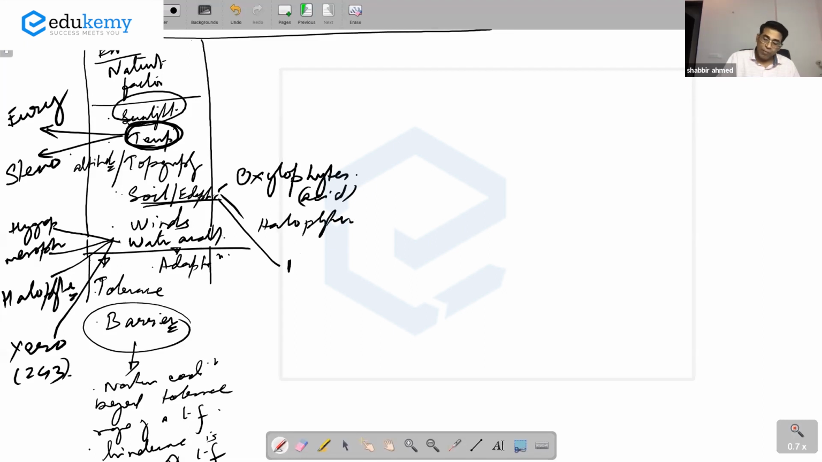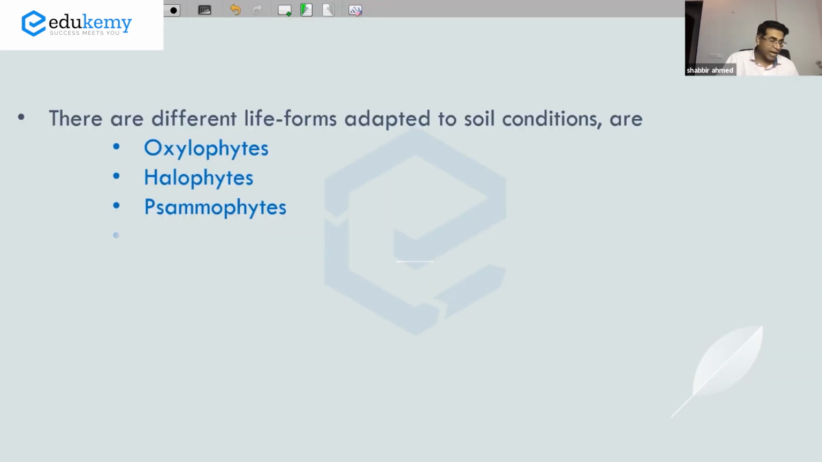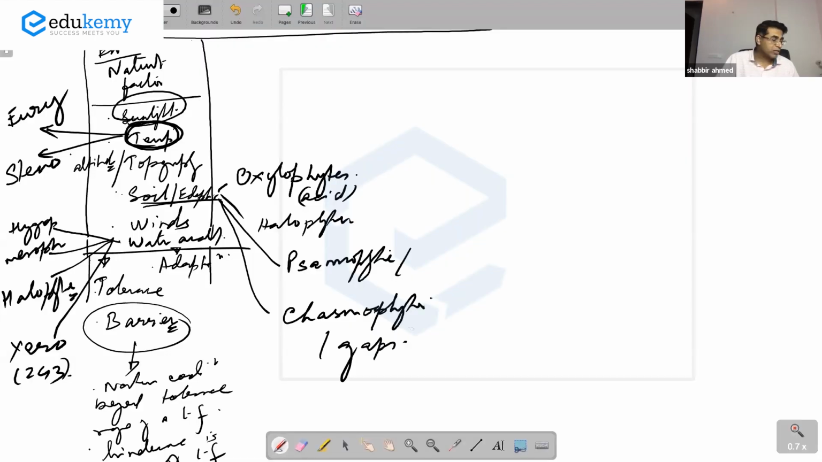We have samophytes, which can survive on sand dunes, and we have chasmophytes. They are capable of surviving in gaps and crevices. They can survive in the gaps of the rocks, in the crevices of the rocks. Chasm means cracks, some gap there.